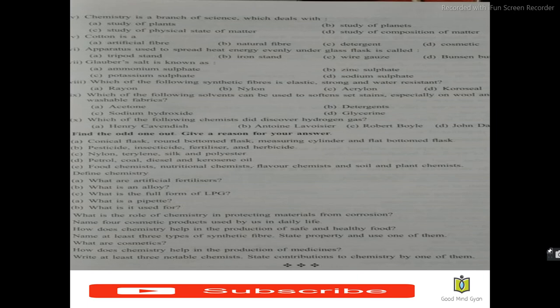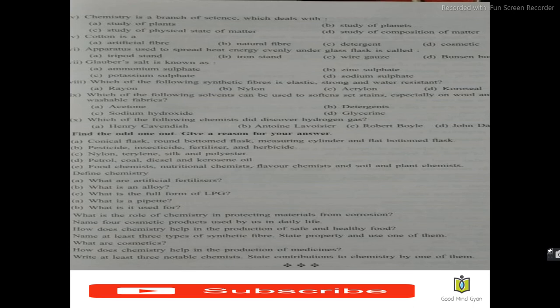Petrol, coal, diesel and kerosene oil. Coal is the odd one out because all the others we can get through the underground reservoirs and can be extracted. Next, food chemists, nutritional chemists, flavor chemists and soil and plant chemists.